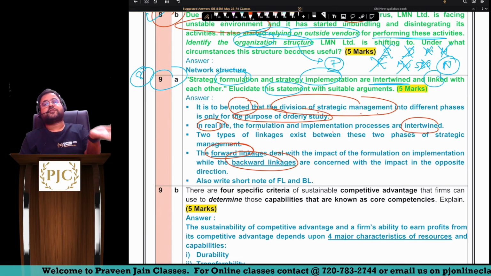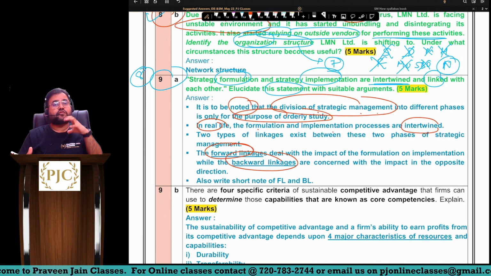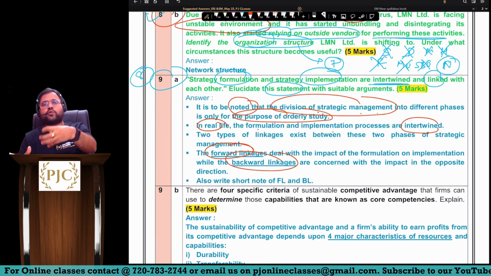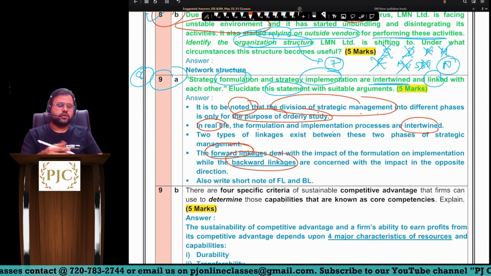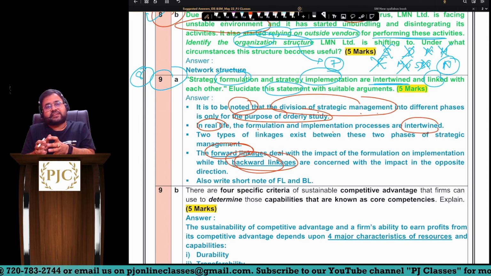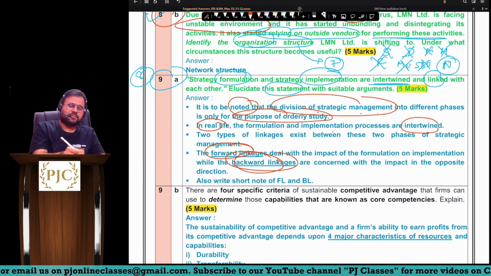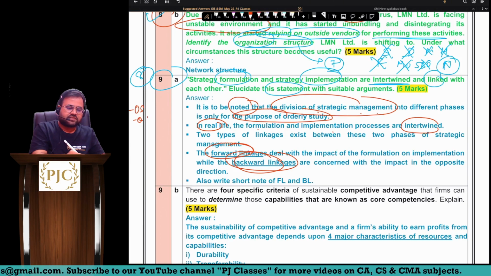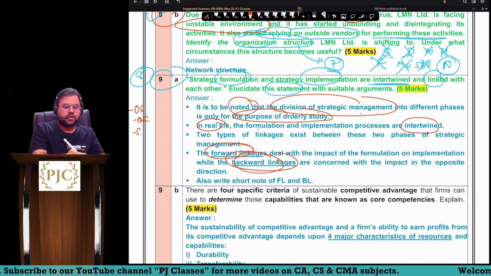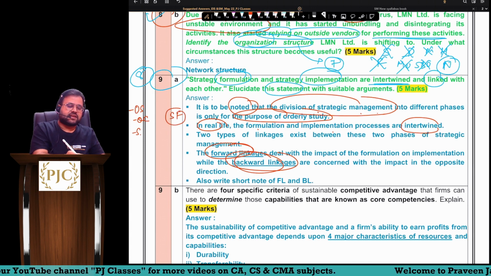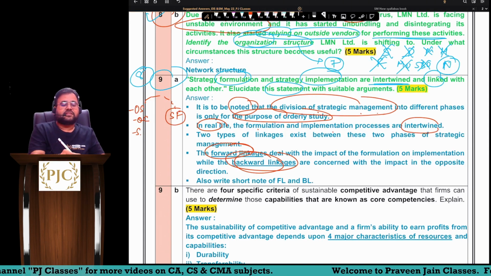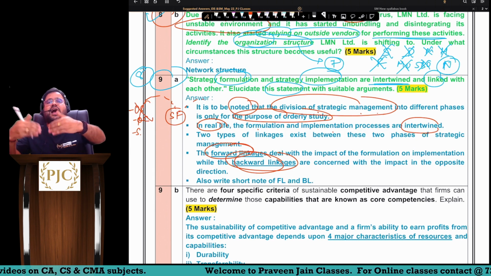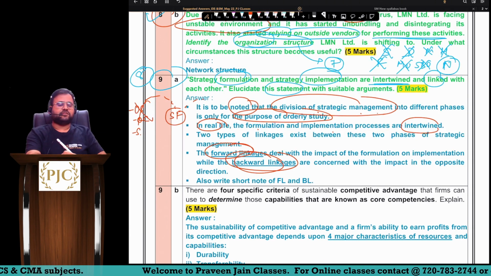Okay, so here you are supposed to write the concept of forward linkage and backward linkage. Forward linkage matlab kya? You are defining the strategy based on what, sir? Your new organization structure, etc, sir. Backward linkage matlab kya? You are defining the strategy considering your past, sir. Okay, this is simple. Here company may have an organization structure, company may have an organization culture, company may have a leader, sir. Sir, if at all company is formulating a strategy considering them, then this is backward linkage. Sir, if company is preparing a strategy, है ना, thinking that these all things are not there, but we are trying to do this for the future, sir, then that is forward linkage.